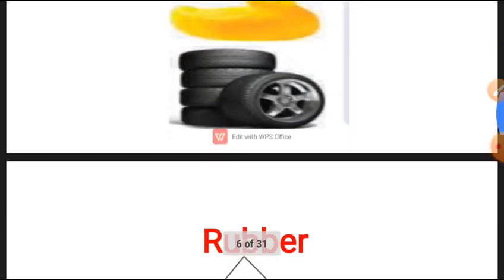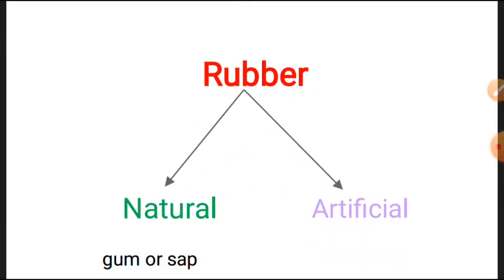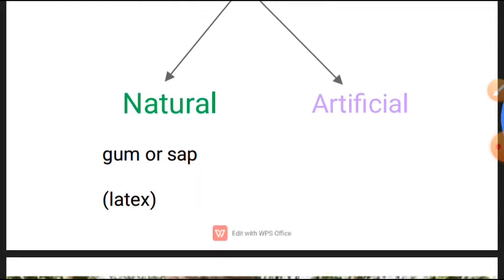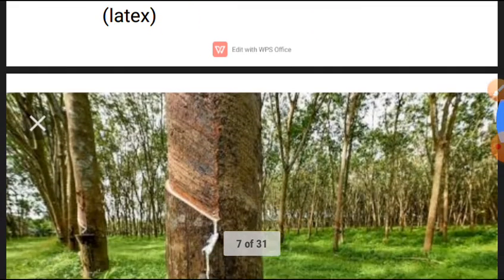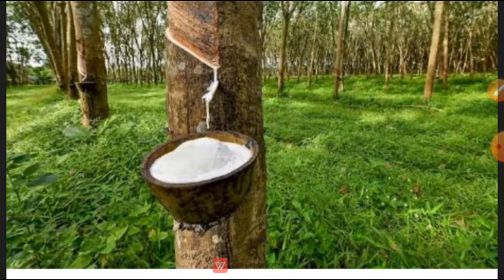Rubber is of two types: natural and artificial rubber. The natural rubber is obtained from the gum or sap of trees. You can see in the picture there is a slab on the trees. From it, it is gained from the tree. Natural rubber is obtained from the gum or sap of the trees. This sap is called latex. Rubber has a peculiar odor and it is white in color. You can see in the picture that it is white in color.